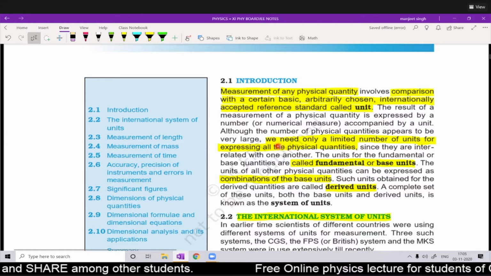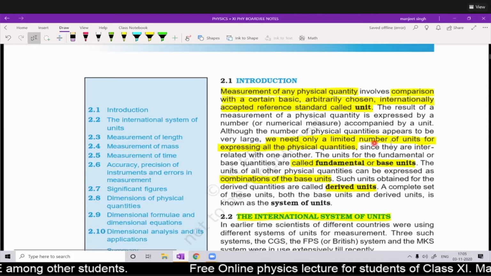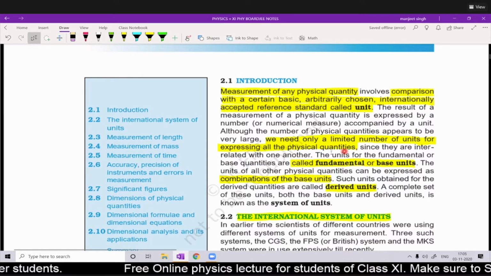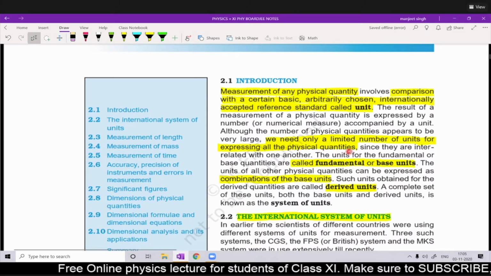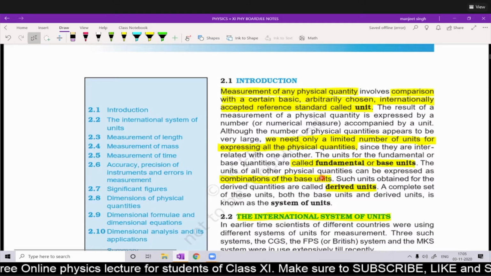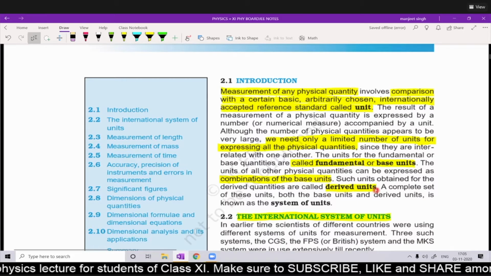Length, mass, and time can be supposed to be basic or fundamental units. Velocity, whose unit is meter per second, is derived from these basic units, and that is why this is known as a derived unit.